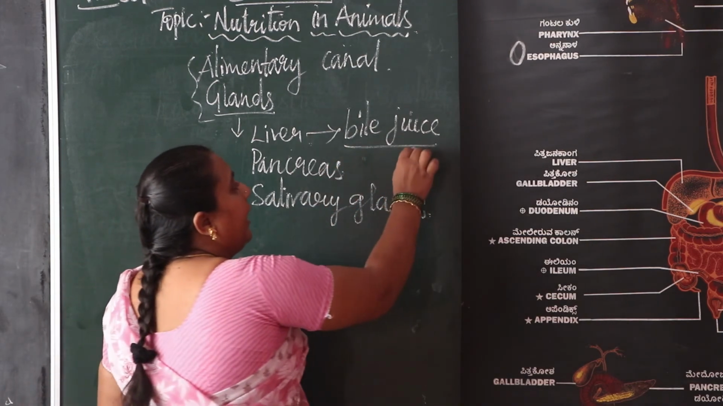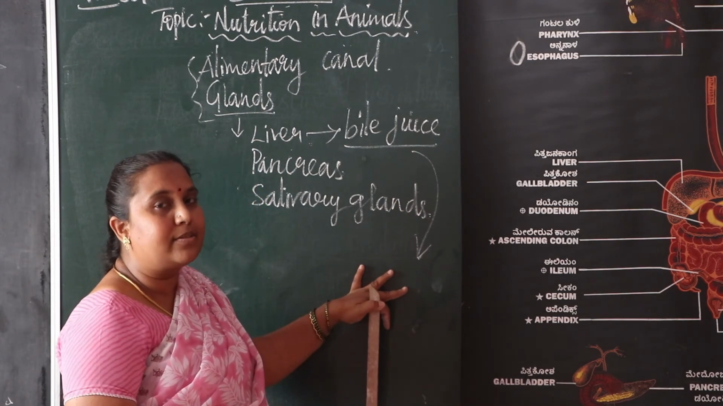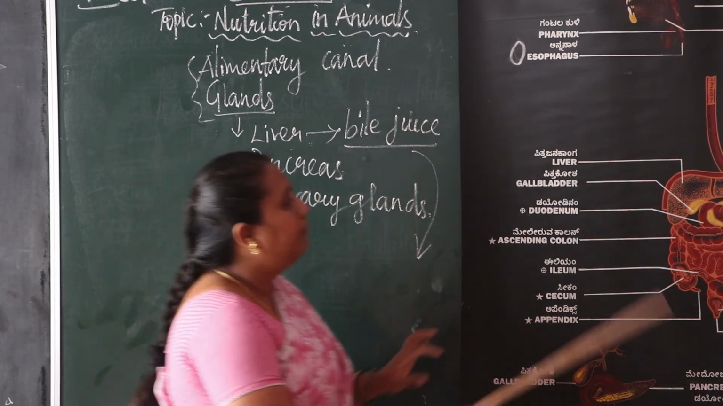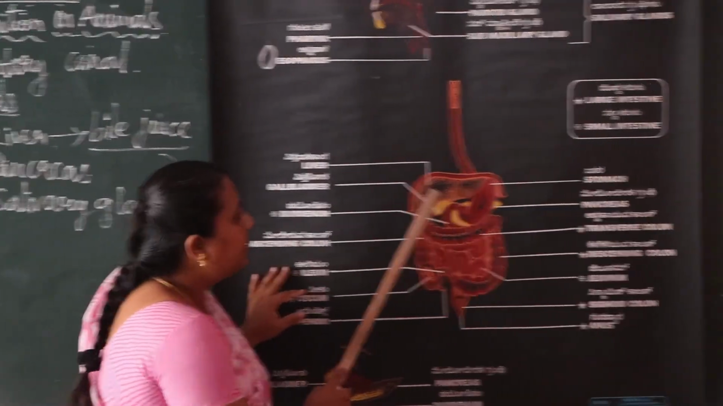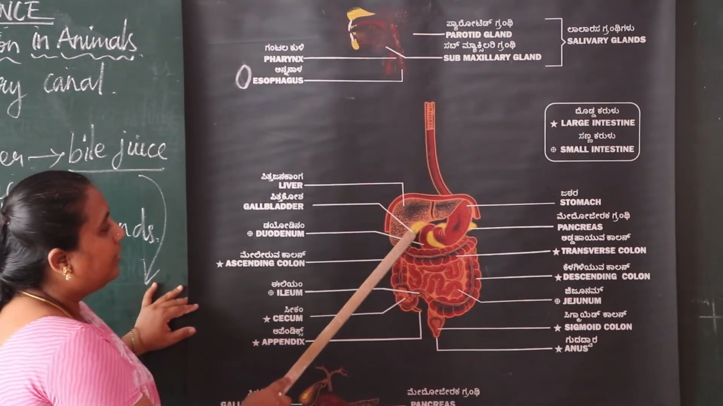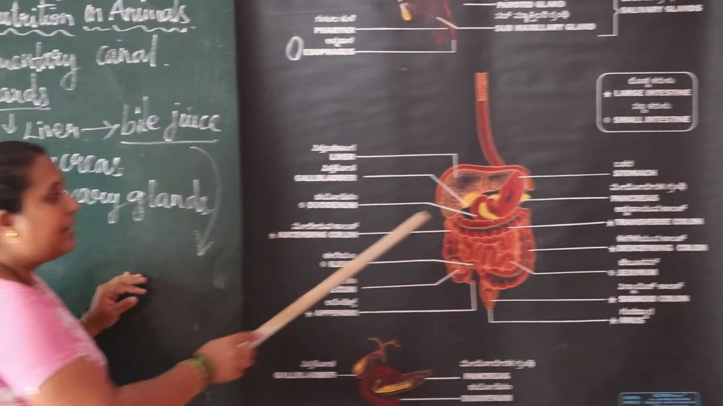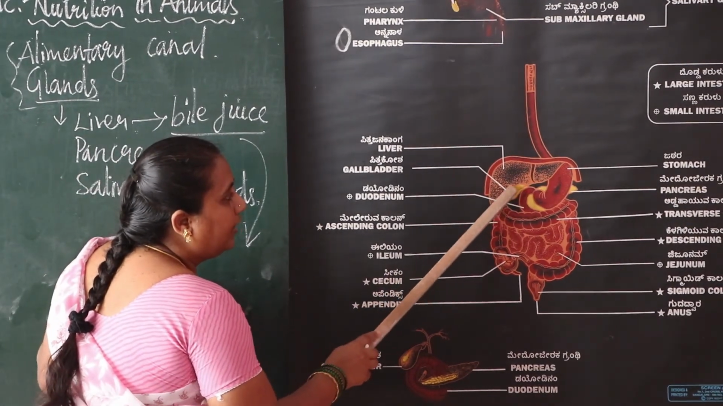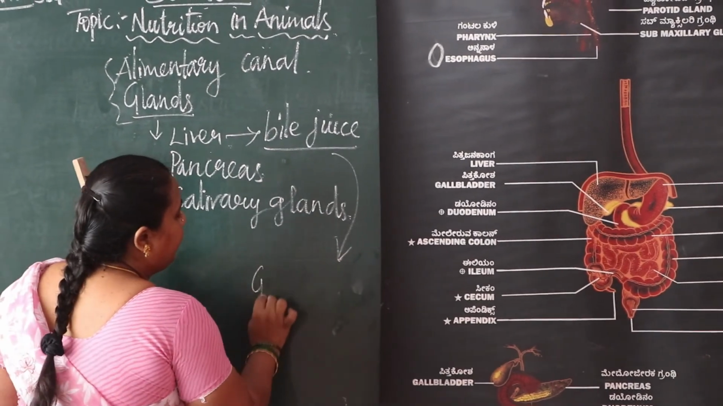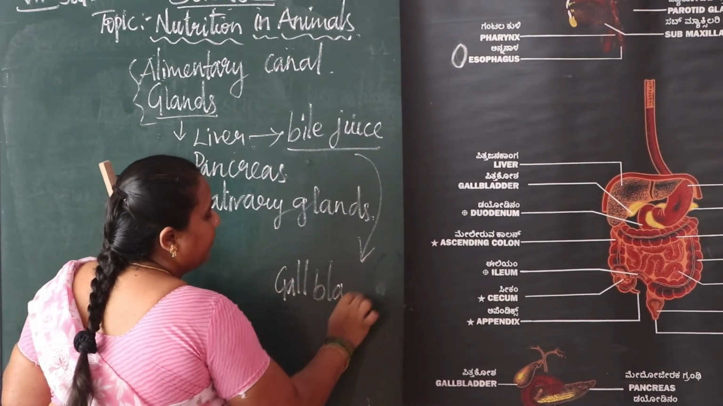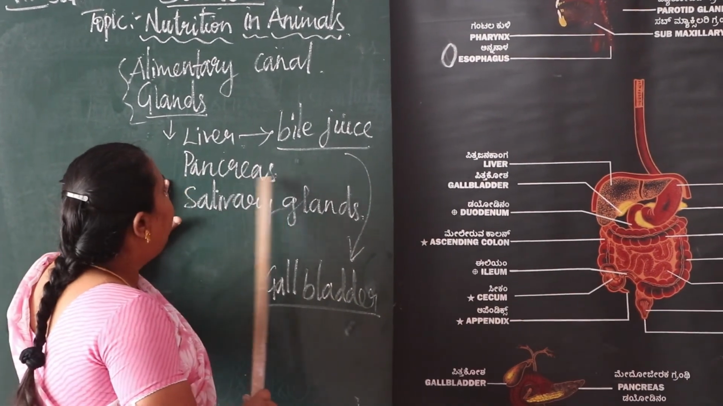The excess bile juice that is secreted in our body is stored in the gallbladder. See, this is the gallbladder, under the liver. So the excess bile juice secreted in the liver is stored in the gallbladder. Then we move on to the pancreas.